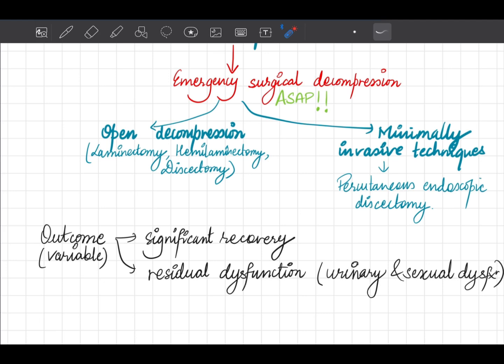This is it about Cauda Equina Syndrome in brief. So this is a rare spinal emergency which is much more to be studied and much more to be researched.